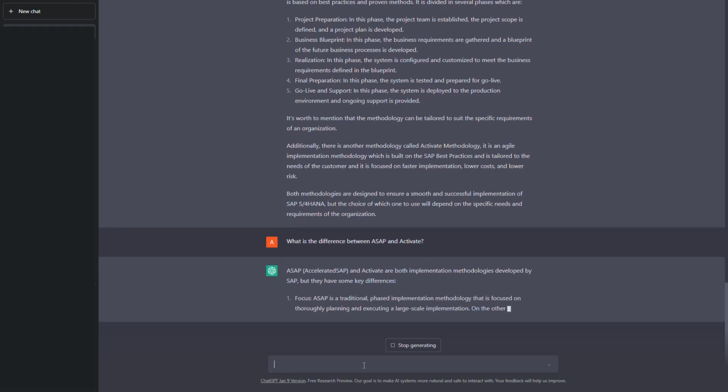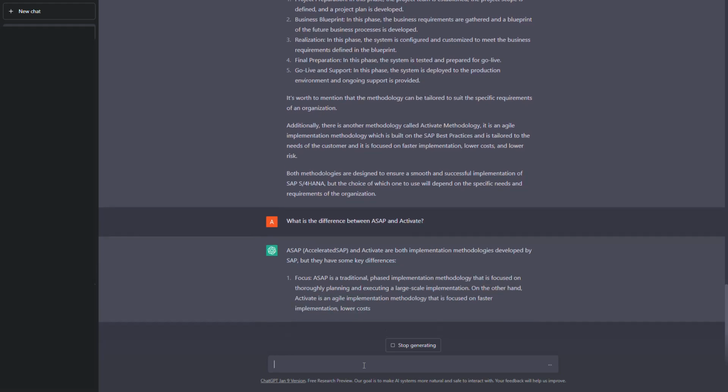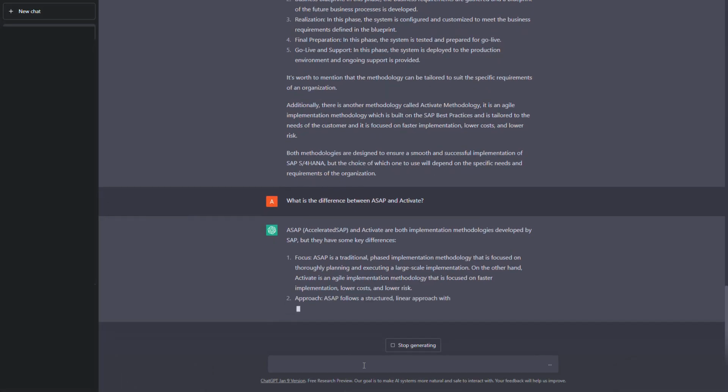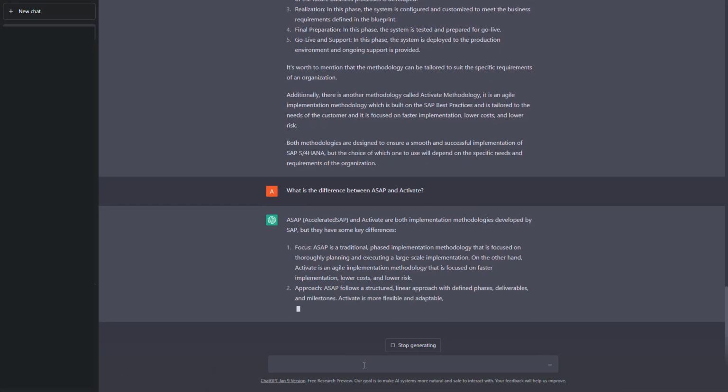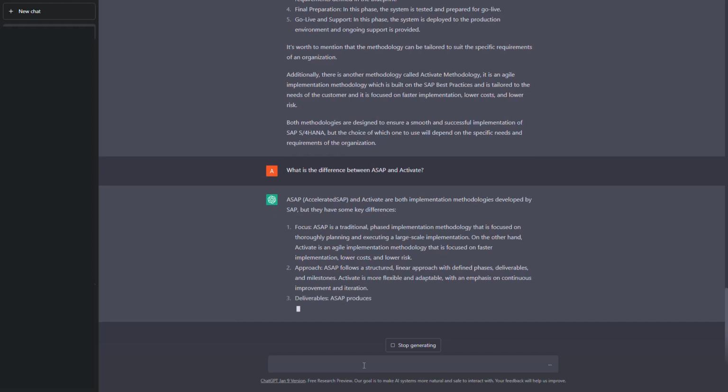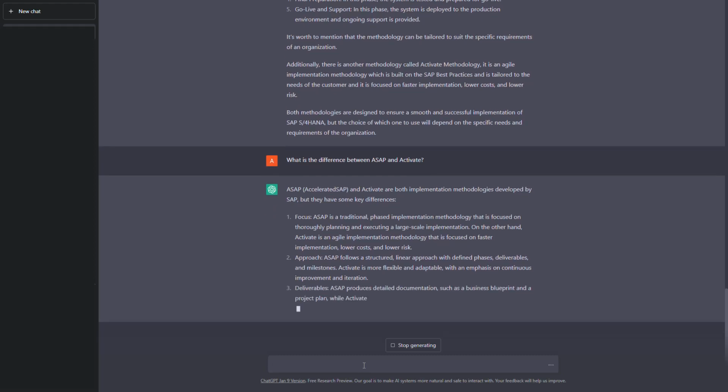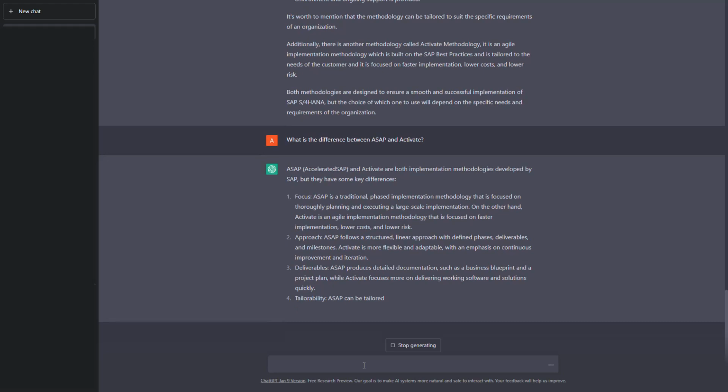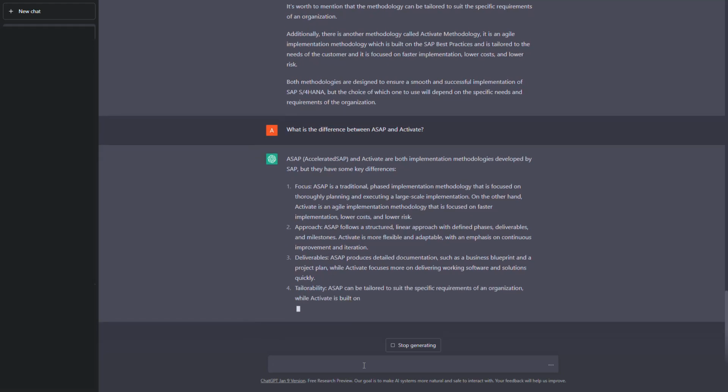Okay, it says focus is on traditional phased implementation. Correct. On the other hand, Activate is an agile implementation methodology. True. Okay, different phases, deliverables, and milestones. And Activate is more flexible and adaptable, with a focus on continuous improvement and iterations.